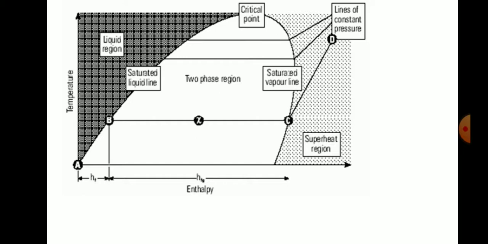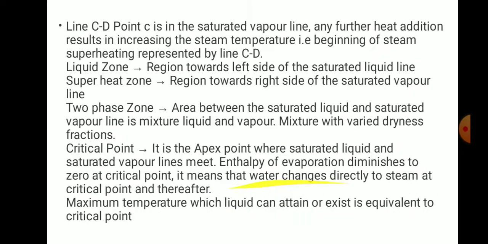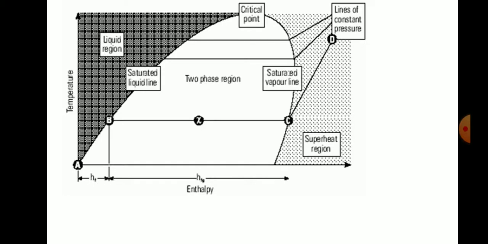That we see at C, and this is represented here. Point C is on the saturated vapor line. Any further heat addition results in increasing the steam temperature and the beginning of steam superheating, represented by CD. So any further addition is represented in the superheat.